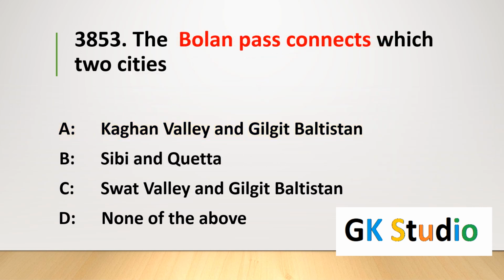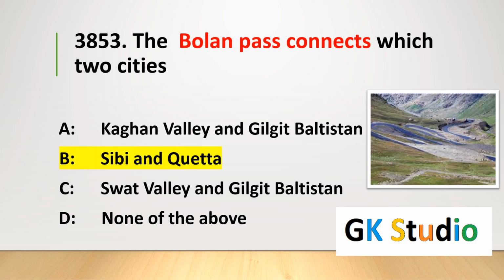Bolan Pass connects which two cities: Kaghan to Gilgit, Sibi to Quetta, or Swat to Gilgit? The correct answer, Sibi to Quetta. Sibi to Quetta is connected by Bolan Pass.